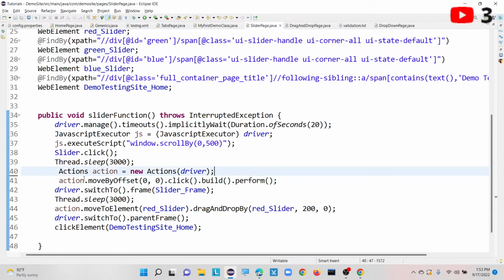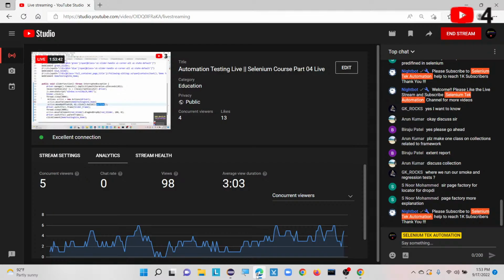So we can use dragging, moveToElement, right click, sendKeys, and drag and drop. These are the different methods provided by default by the Actions class.